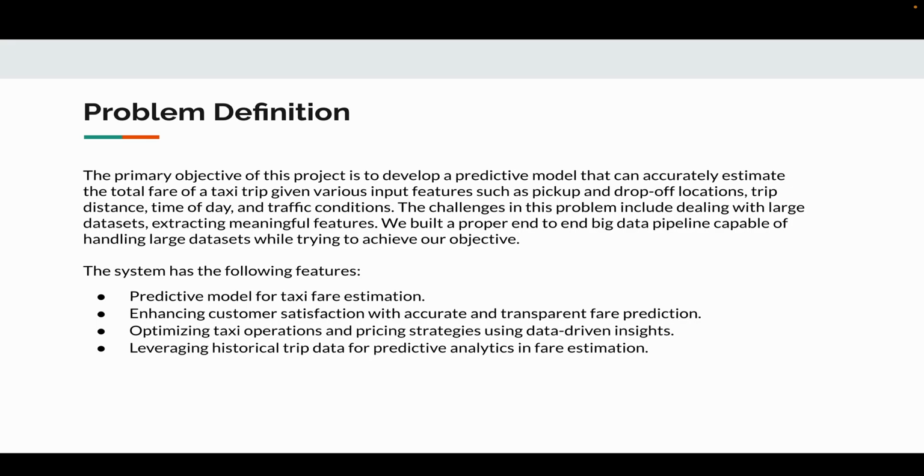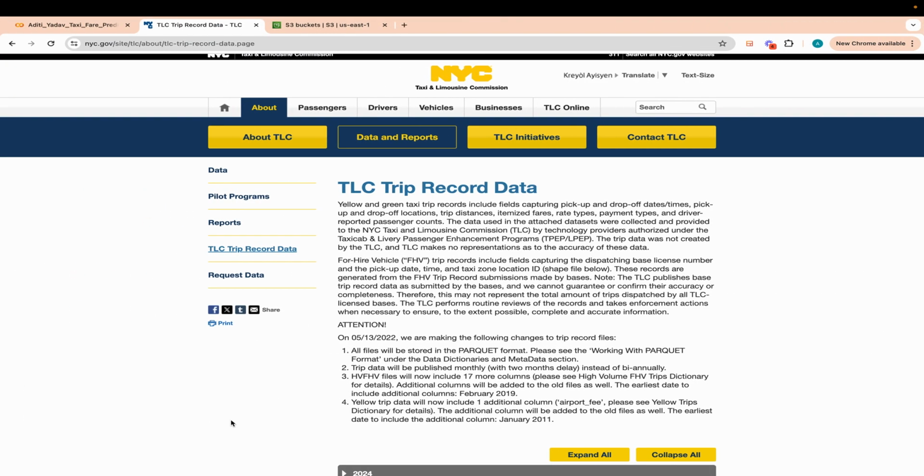Now let's talk a little bit about the data engineering part, where we are collecting the data and doing all of the data engineering initially. We basically have the TLC trip record data, which is collected from the government side, which looks like this.